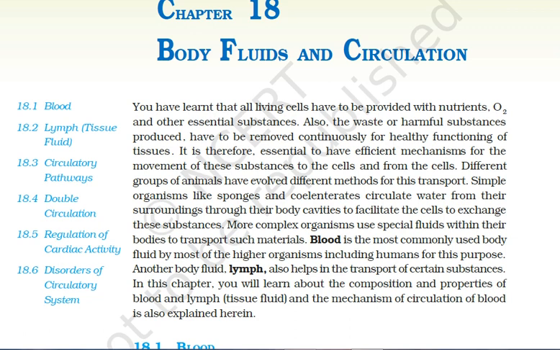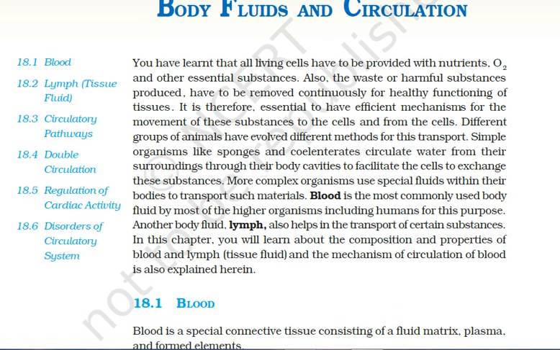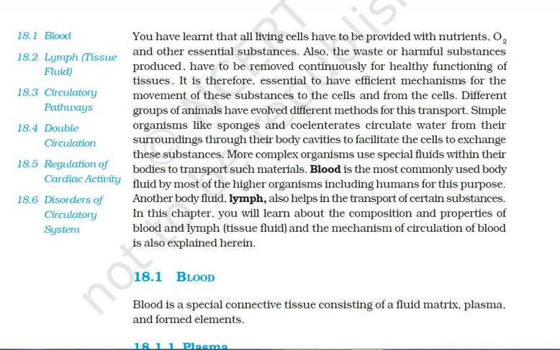Blood is what? Blood is a special connective tissue. It consists of fluid matrix and it is formed of various elements. I am repeating what is blood. You can also see on the screen, blood is the fluid connective tissue and it is made up of some other elements as well as the fluid matrix, the plasma.